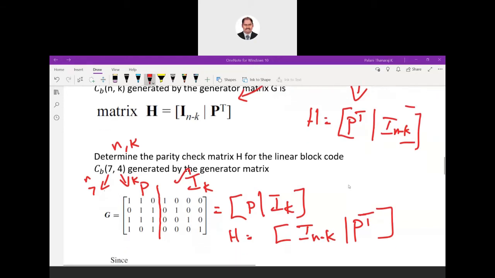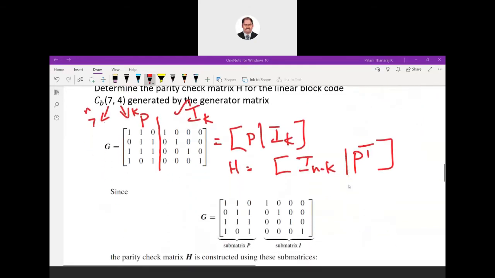So now we can see whether we are having that phenomenon. They have stated here, this is actually a submatrix, some part of that whole matrix. So this is our P, and this is our I. So this is how they are arranged. So we have to get the H matrix in this form.